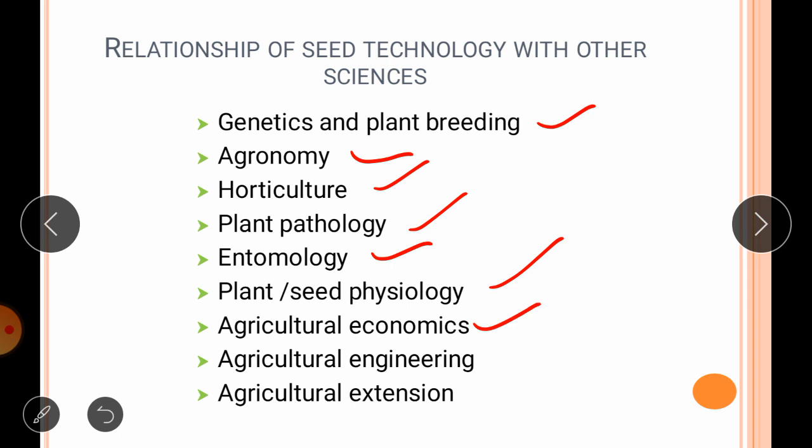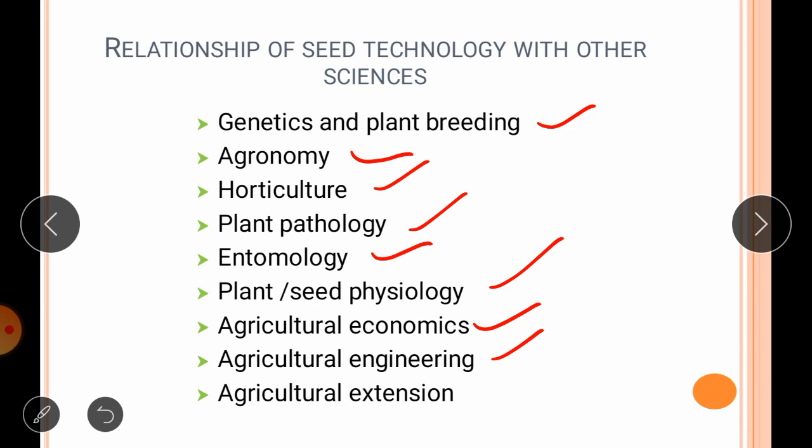The next branch is agricultural economics. Agricultural economics provides the necessary guidance in relation to seed marketing problems and thus helps in devising a suitable marketing and distribution system. The next branch is agricultural engineering.